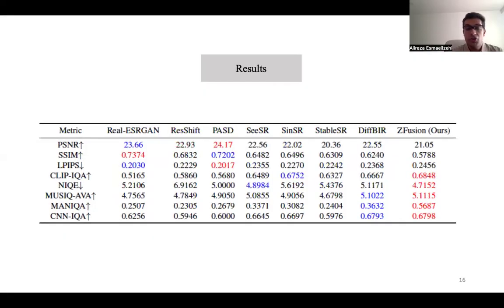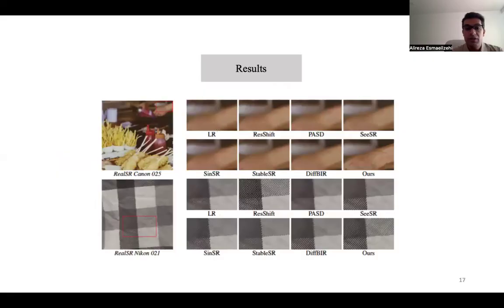And also, in order to show our generalization capability to real-world unknown degradations, we show our results here on the real SR dataset, where again our scheme is able to outperform the other SOTA methods, most of which are diffusion-based. Here in this figure, we show the visual quality results, and it is seen from both figures that our scheme is able to provide more realistic textures and also sharper structures.